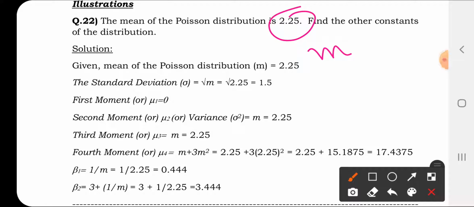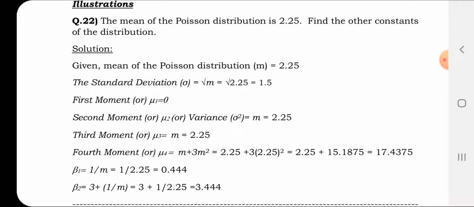It is very simple. The mean m is given, and you can apply whatever formulas we have seen to find the various constants of the Poisson distribution, namely mean, standard deviation, first moment, second moment, third moment, fourth moment, skewness, as well as kurtosis.